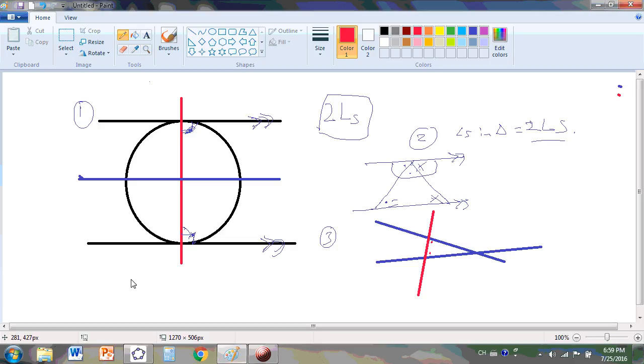That's pretty much it. The only part that's left now is number 4. In number 4, all we have to do is say that given any two non-parallel lines like this, they will meet. So let's say we haven't drawn this part yet. These two non-parallel lines will meet at some point E over here.